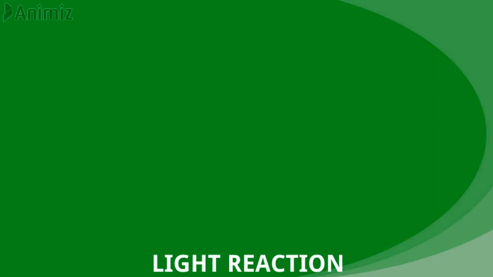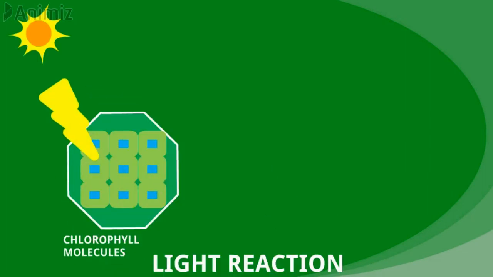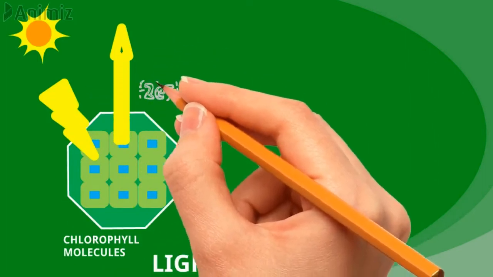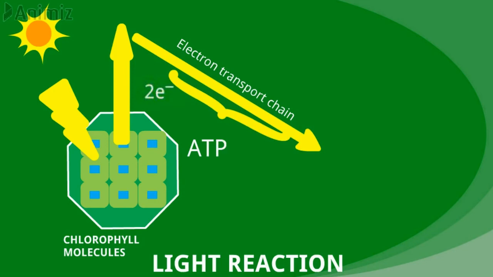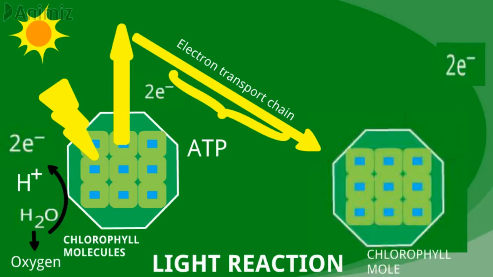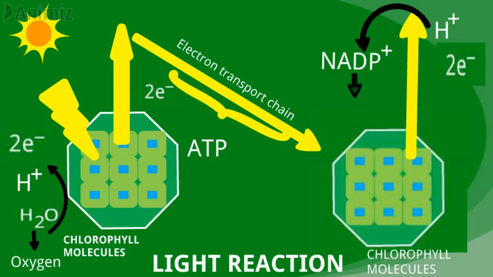First, light reaction. During light reaction, chlorophyll molecules absorb light, their energy level increases and their electrons are emitted. Electrons are passed through the electron transport chain to produce ATP. Light also breaks the water molecule and oxygen is released. Hydrogen atoms of water give electrons to the chlorophyll and become ions. The electrons of chlorophyll after the production of ATP, and hydrogen ions from the water, are used for the reduction of NADP into NADPH.